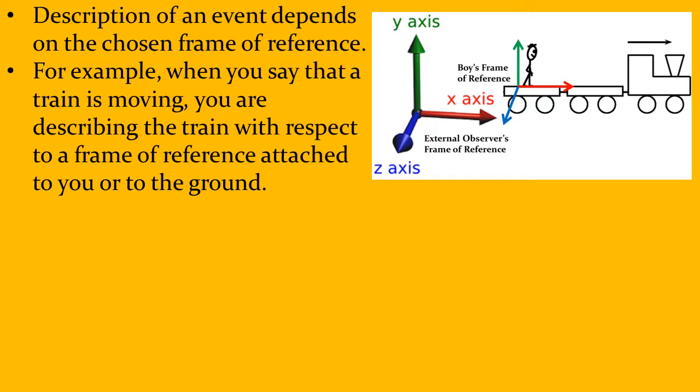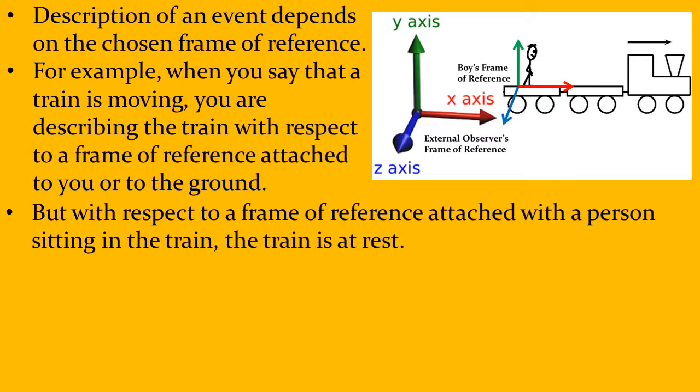Description of an event depends on the chosen frame of reference. For example, when you say that a train is moving, here is a train, and it is moving. And who is saying this? You, who is not sitting in the train. Let us say you are here outside. So you are describing the train with reference to a frame that is attached to you and to the ground. This frame is not moving. You are not moving. So with reference to you, the train is moving.